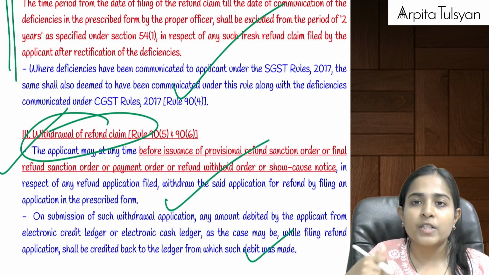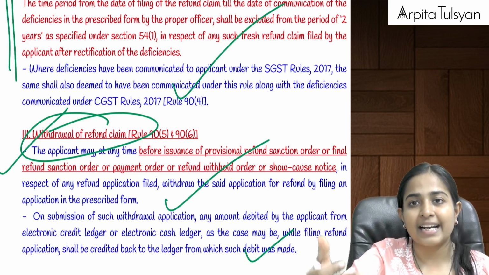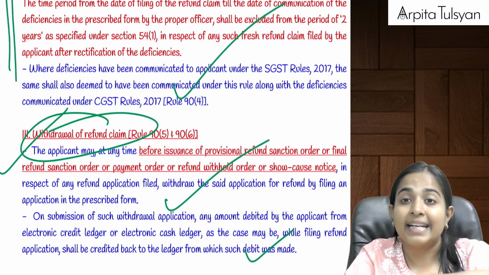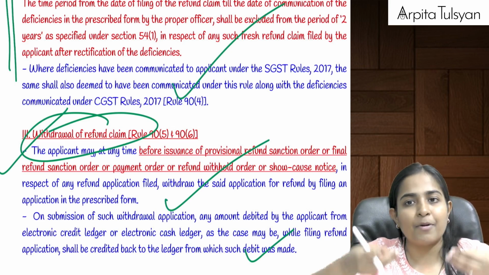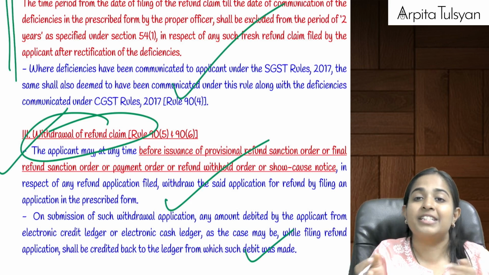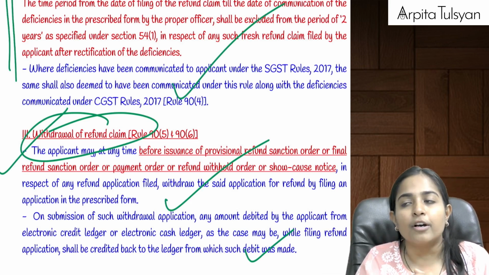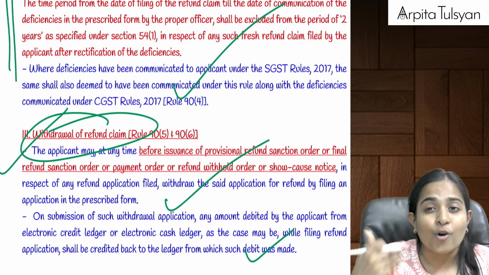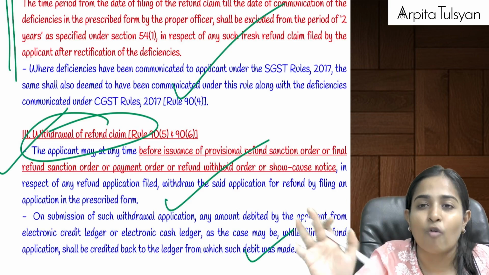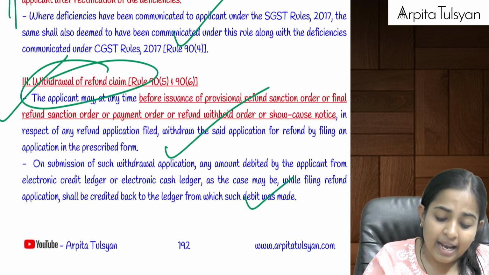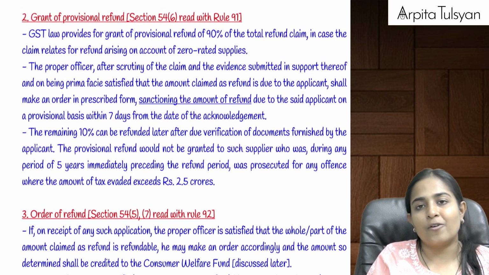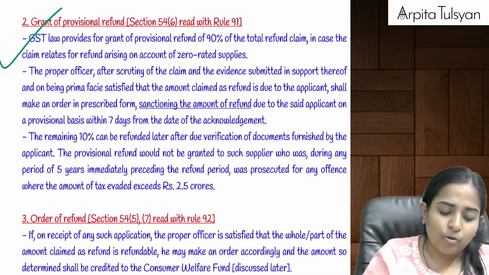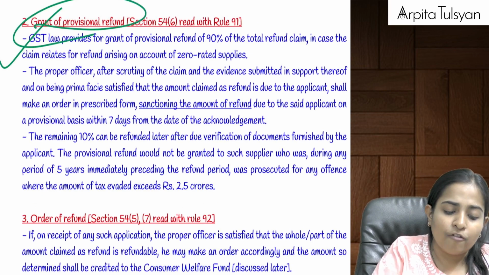Suppose when you had filed the refund claim, your electronic cash ledger or credit ledger was debited, meaning the amount was removed from your electronic cash ledger or credit ledger. Then when you withdraw the refund application, meaning you don't want the refund, that amount will be recredited back to your electronic cash ledger or credit ledger. Yes. Then going on to the next one, that is grant of provisional refund.